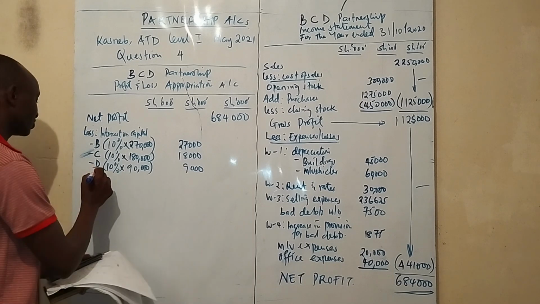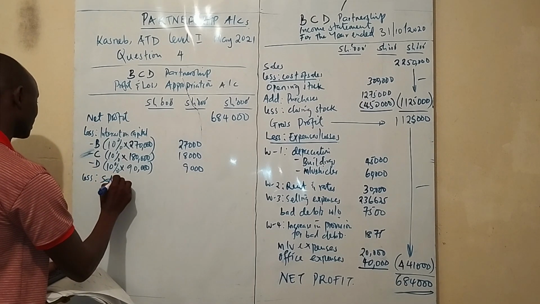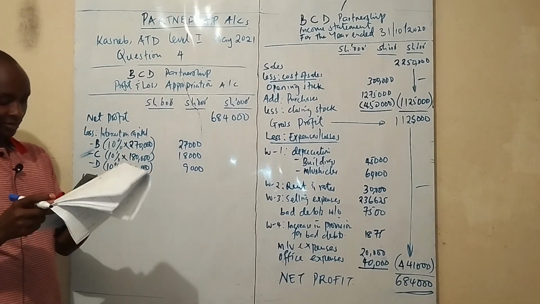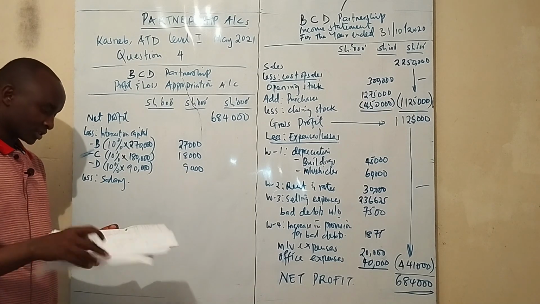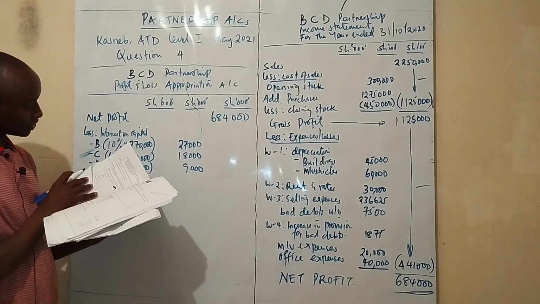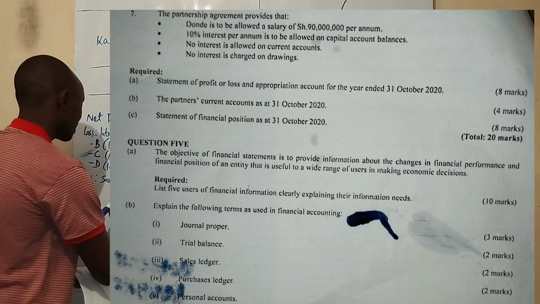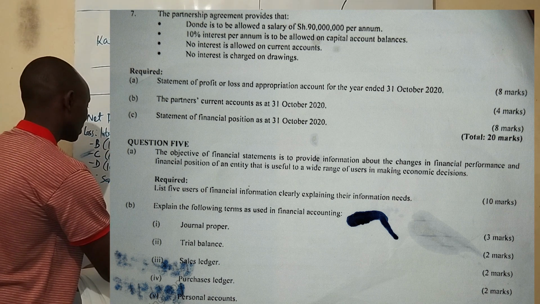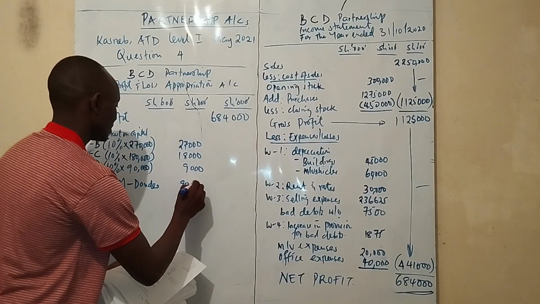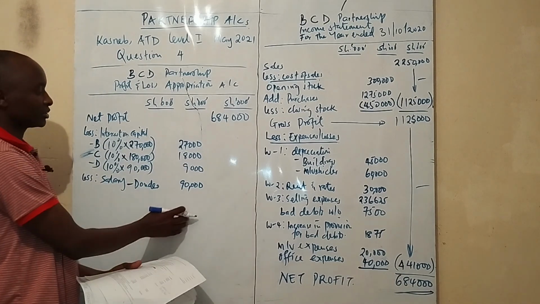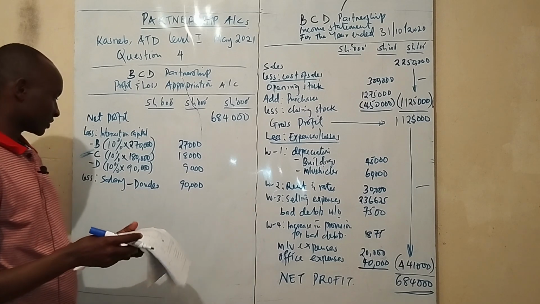And then again, we are supposed to less salary. So we are told that Donde is to be allowed a salary of 90,000. Donde is earning a salary of 90 thousand, which in this case will be 90,000 because the column itself is in thousands.